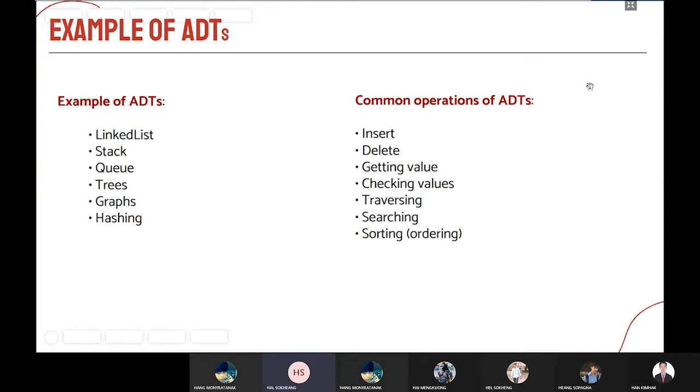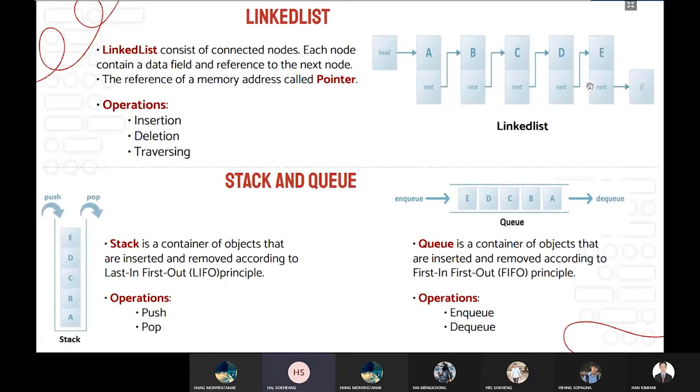Insert, delete, getting value, checking value, traversing, searching, sorting, ordering. Okay. And first, let's talk about the linked list.